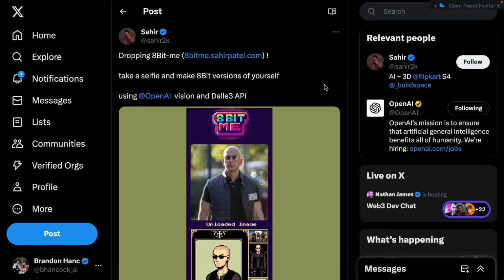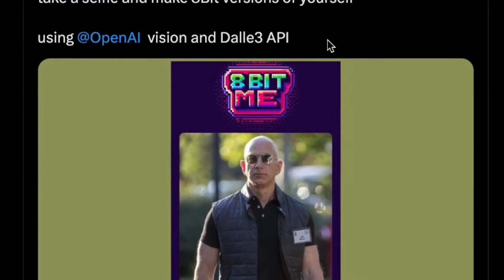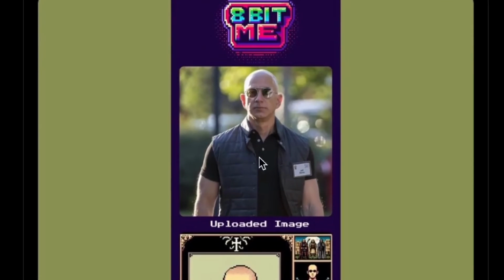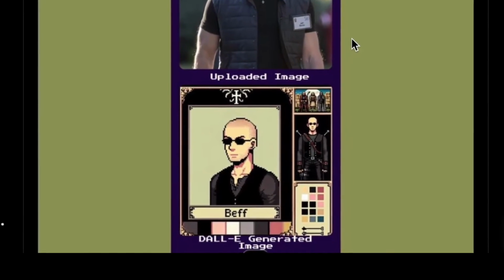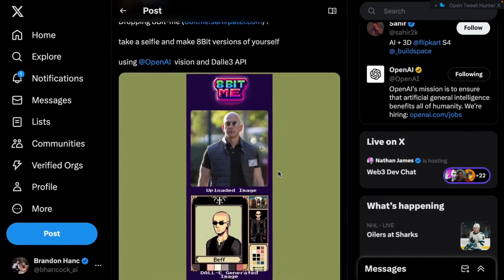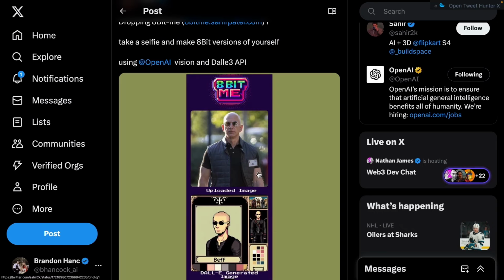So for the final example, Sahir built an amazing website called 8BitMe, and basically what it does is it uses the Vision API to take a picture of someone and understand who's in the picture, and then it uses the DALL-E 3 API to generate a more character version of the person in 8-bit styles. And if you actually head over to his website, he actually has 3 different styles that you can make your person. You can do medieval, cyberpunk, or sports, and I think they all look awesome. I tried it myself and it looks great.